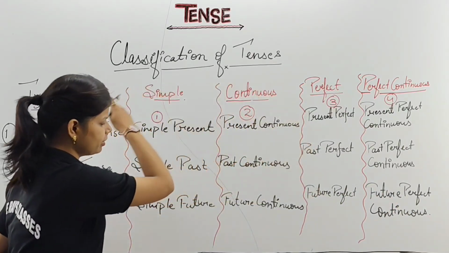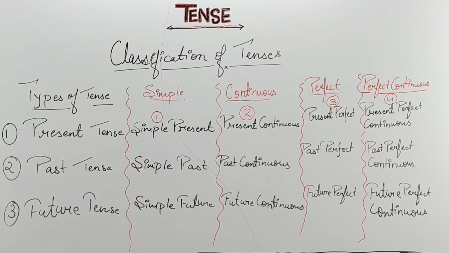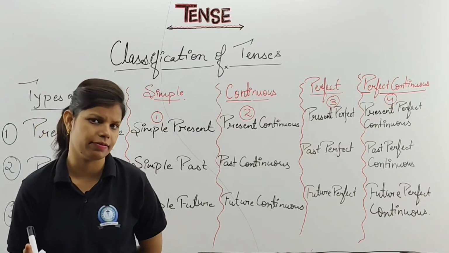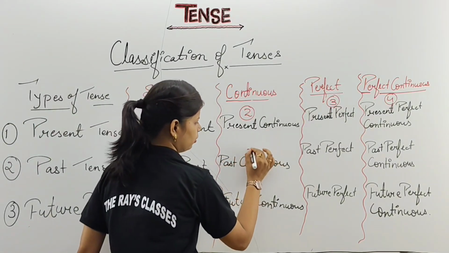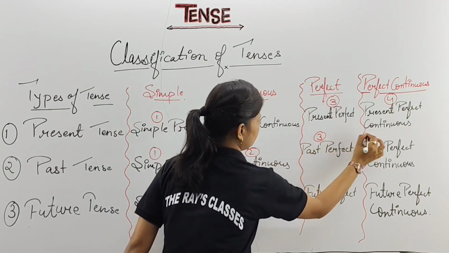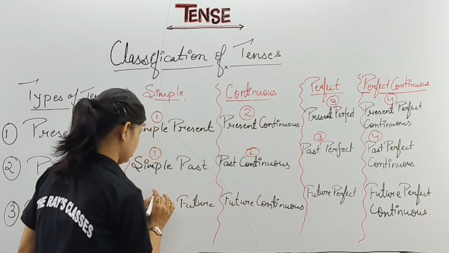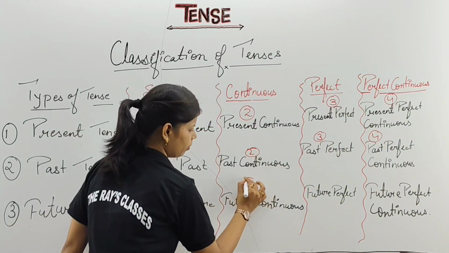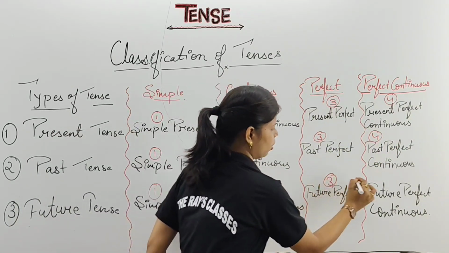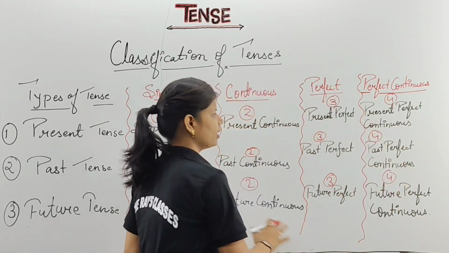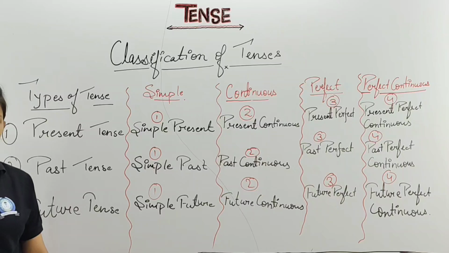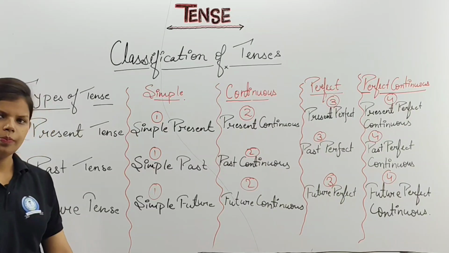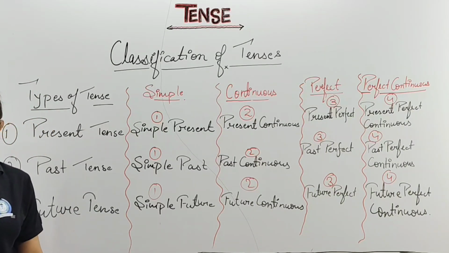I hope you are clear with this complete diagram which I have drawn. From here you can easily classify how many members each tense is having. So each tense is having how many members in each? Again here, each tense is having 4 members in each. Clear, no? And combining together, total we are having how many parts? Total we are having 12 parts. Clear? Shall I go? Do you understand this part?